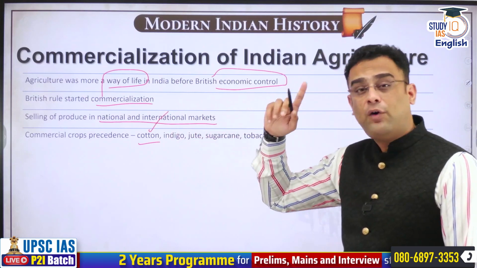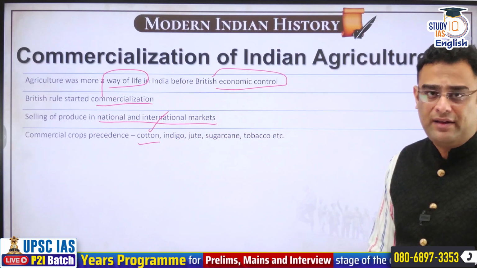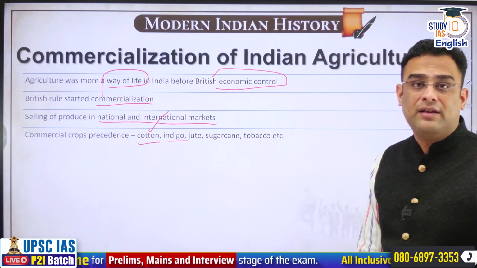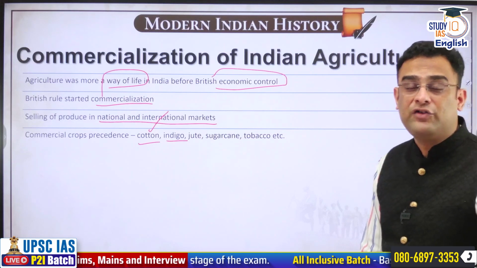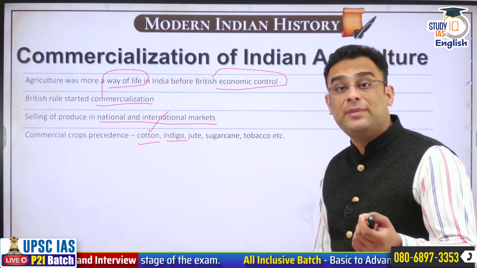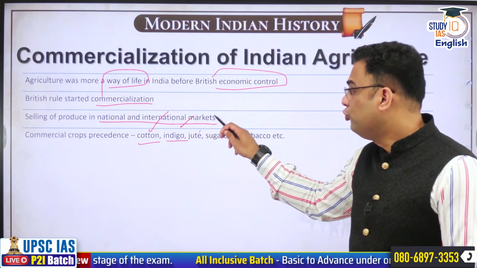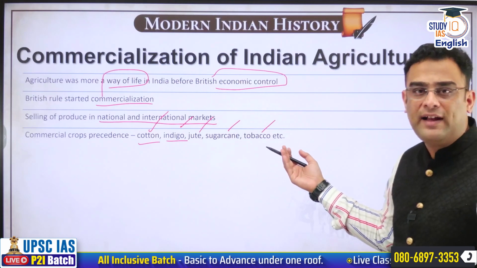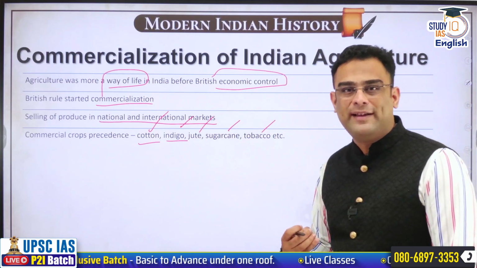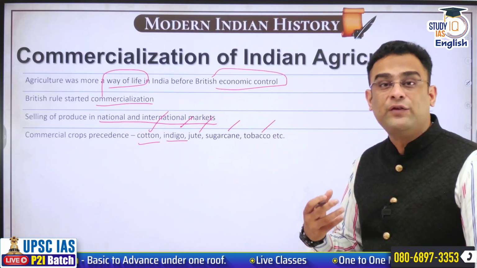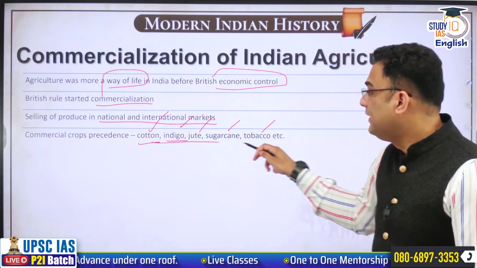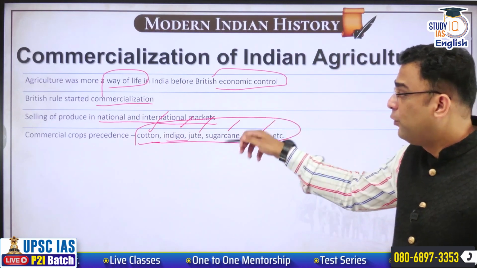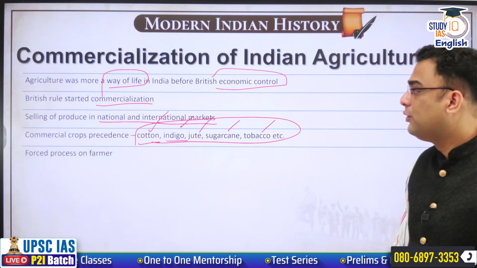Cotton, which was required for making cloth, for the textile industry in Britain. Indigo, which was still the most important natural dye. Commercial dye, chemical dye, had not yet been invented. Indigo, jute, sugarcane, tobacco, all of these crops. Now, these are not crops that the rural community is going to consume as such. Okay, the rural community requires food crops, but British economic interests require such commercial crops more than food crops. And therefore, they force the Indian farmers to produce these crops.